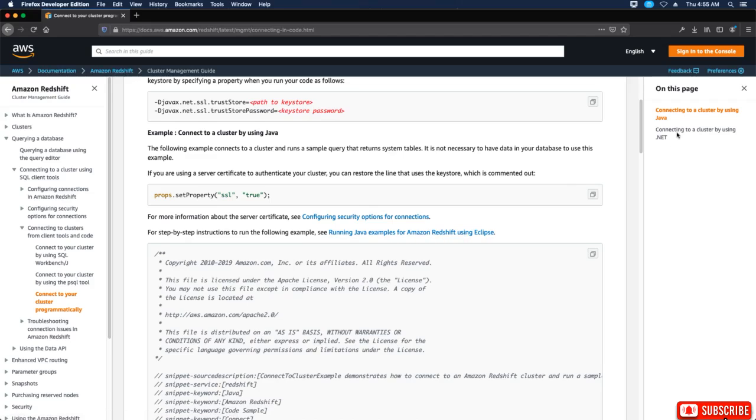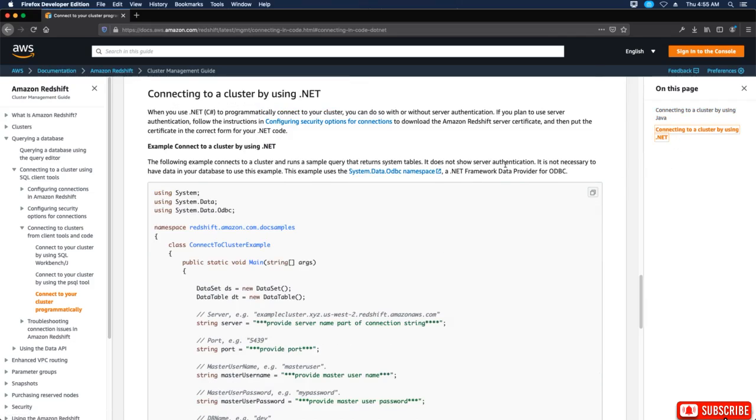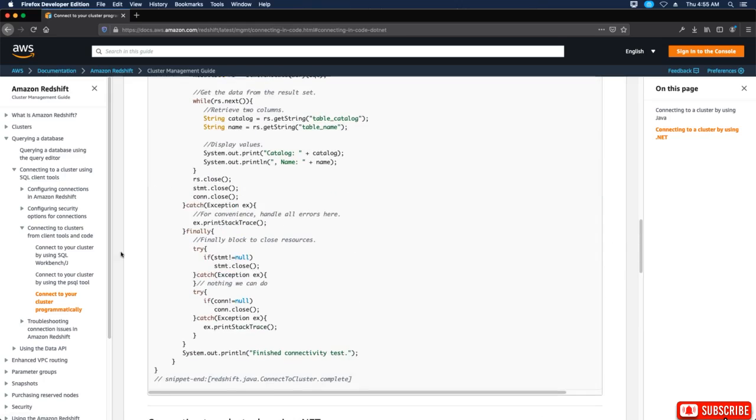Now let's talk about connecting to a cluster by using .NET. When you use .NET, C#, to programmatically connect to your cluster, you can do so with or without server authentication. Same as Java. Example, connect to a cluster by using .NET, and then you can go here to see the example and get a breakdown of that. So that is tools and code.